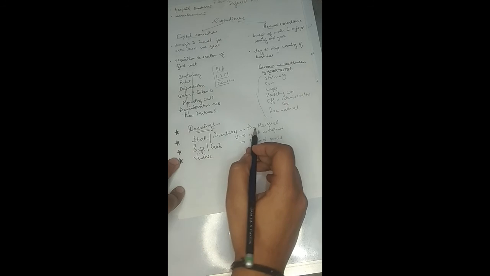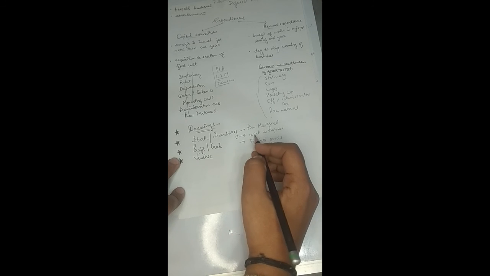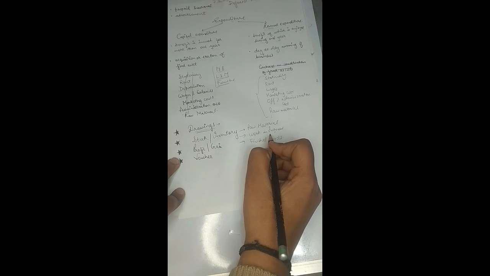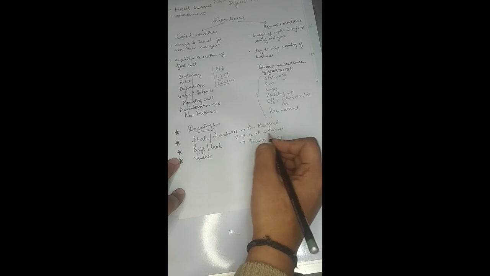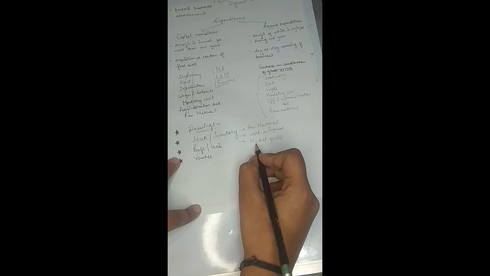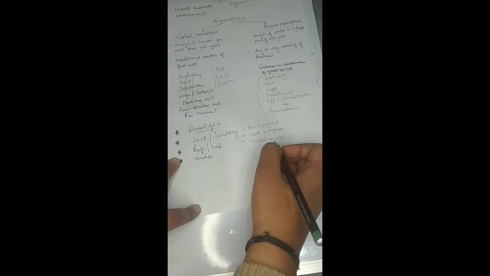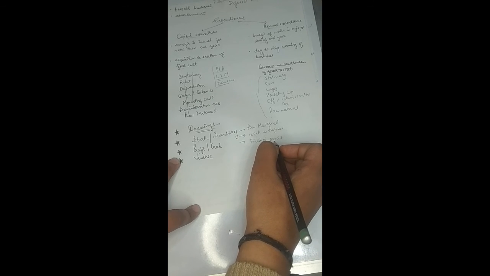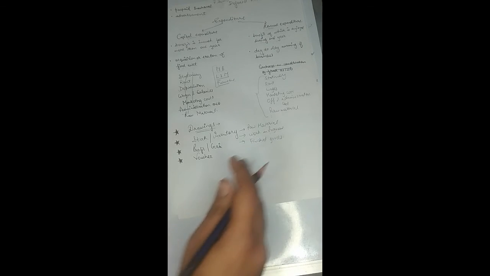So that stock can be of raw material which was purchased, which can be in the form of unfinished goods, also known as work in progress, and that stock can also be of the finished goods which have not been sold by the firm, right? So stock will be the value of the goods which are lying with the company at the end of the particular financial year, right?